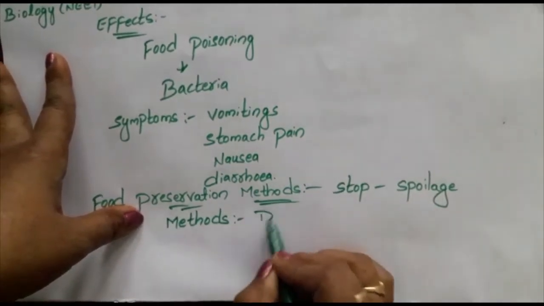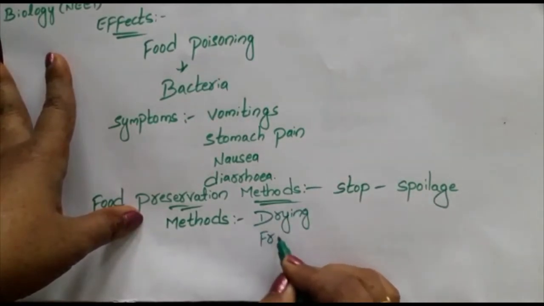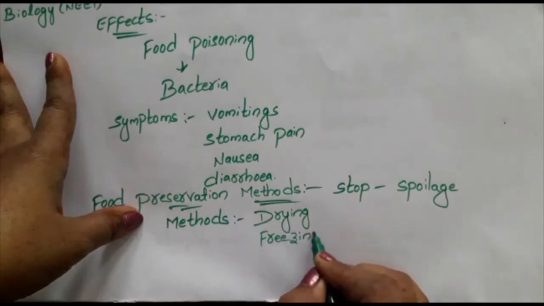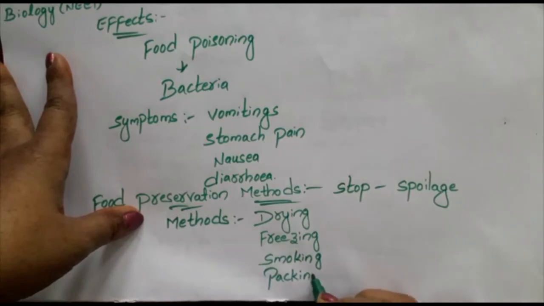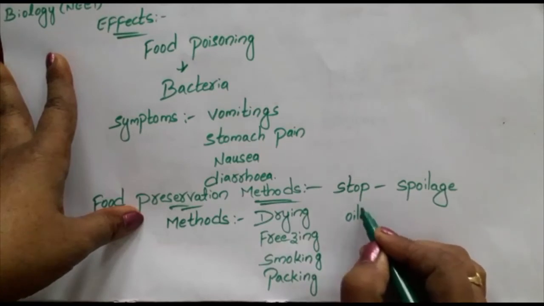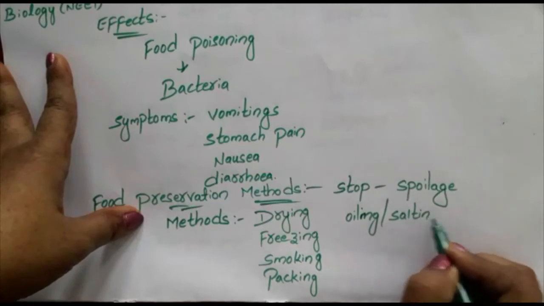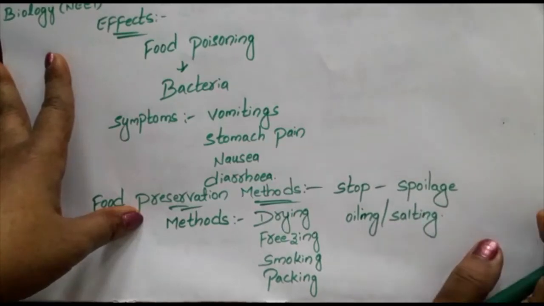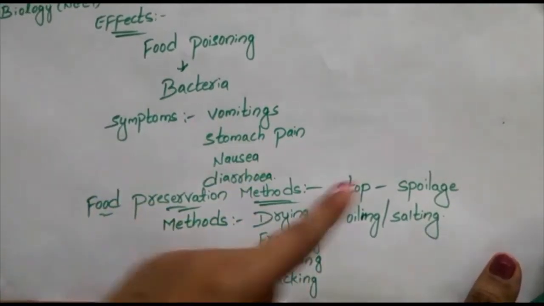First one, drying. First I will give you all of these: freezing, smoking, these are all methods. Packing, oiling or salting. 1 2 3 4 5 6.